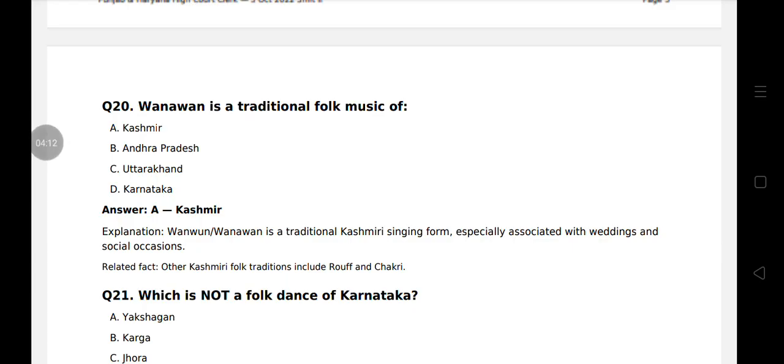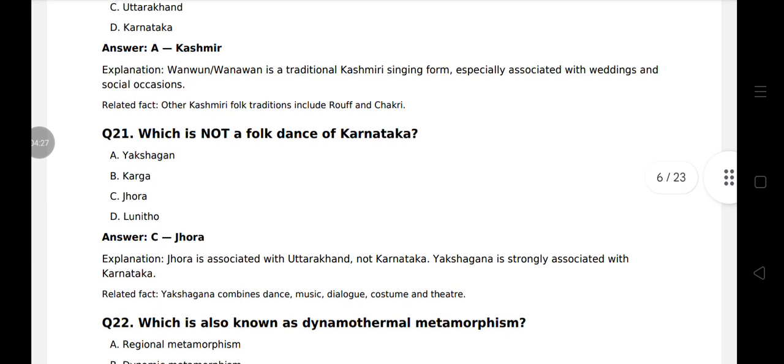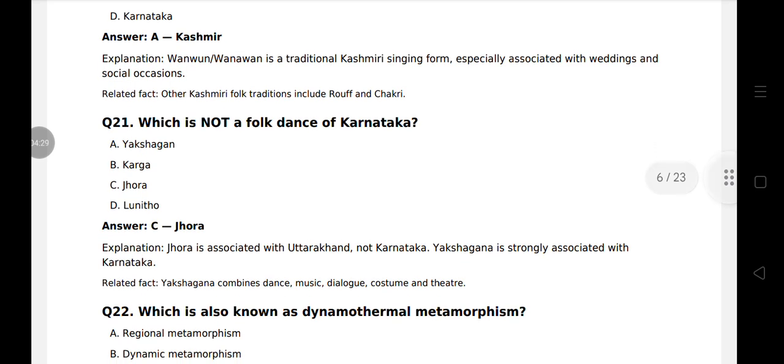Question 20. Vanavan is a traditional folk music of Kashmir. Other folk music include Rof and Chakri. Rof, Chakri and Vanavan, Kashmir. Question 21. Which is not a folk dance of Karnataka? That is Zhora. Zhora is associated with Uttarakhand. Yashgan, Karga and Lunito are of Karnataka.